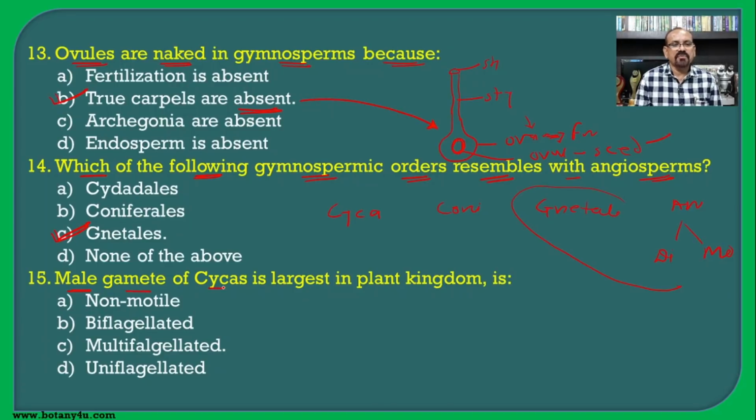Male gametes of cycas are the largest in the plant kingdom. This you can also remember. If you see the earlier question, here we have drawn such a structure in which the male gametes are multiflagellated or multiciliated structures, and hence C is the correct option for this question.